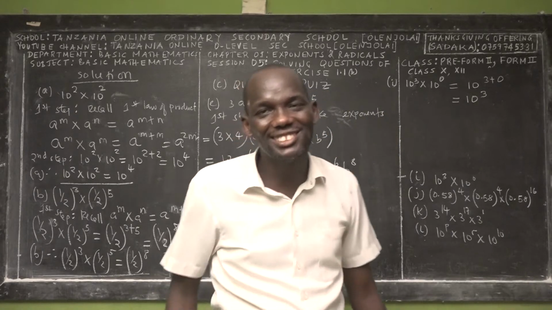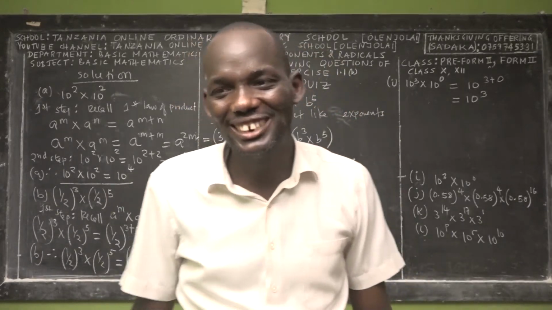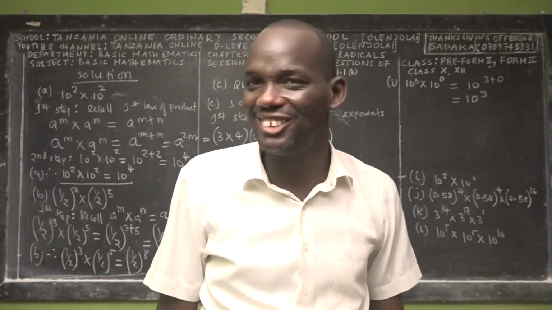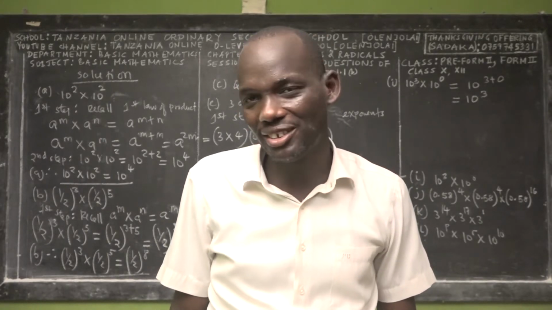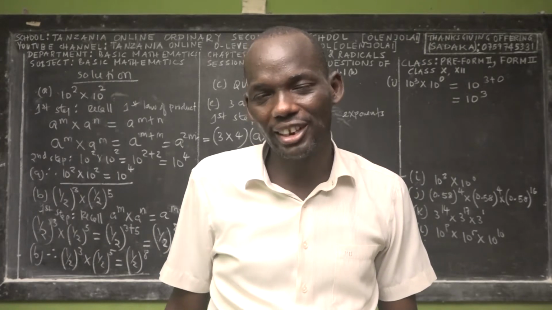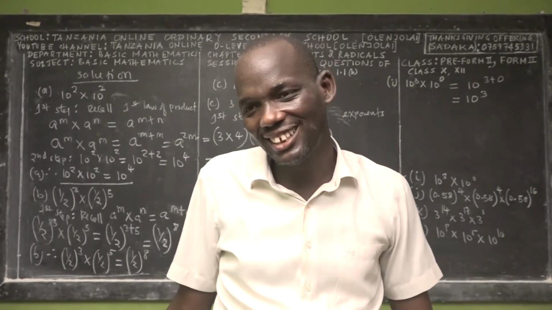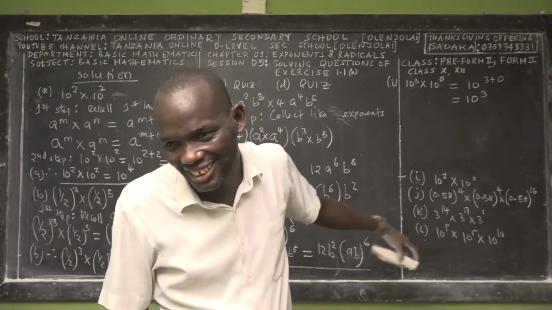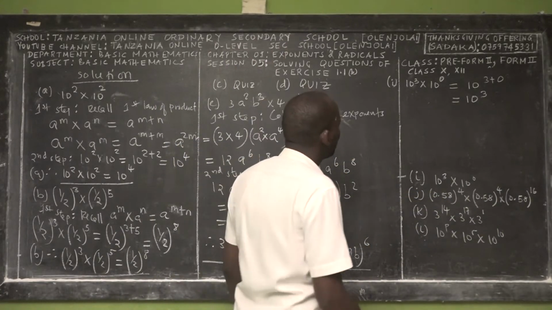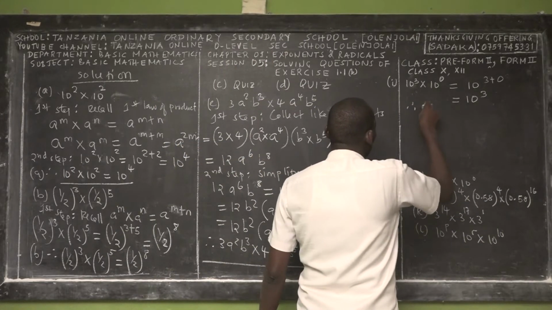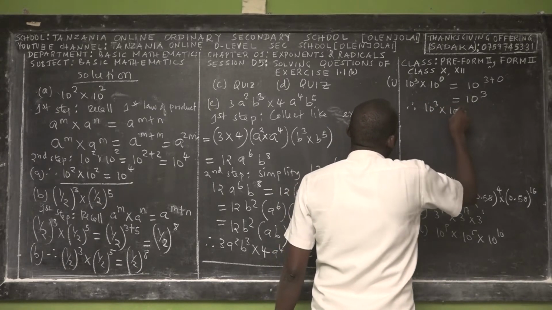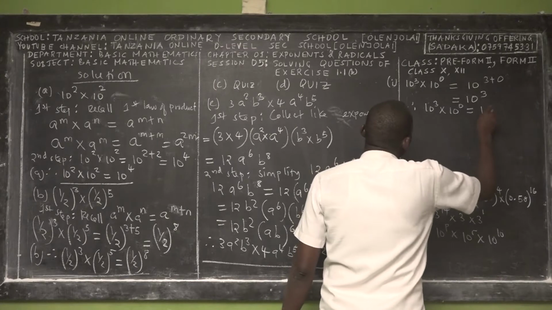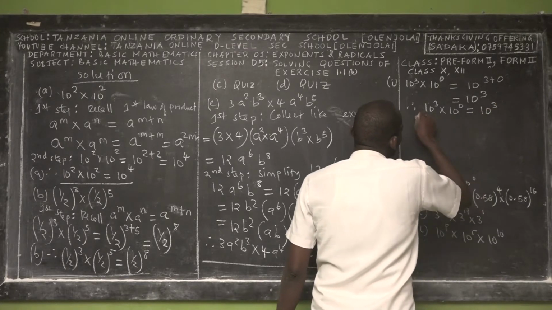Some of the students say, sir, please do that one, I don't know how I can deal with 10 power 0. But you're just afraid of the question, the question is not difficult. I think it's one of the questions which have the shortest solution. Because you conclude 10 power 3 times 10 power 0 is equal to 10 power 3. You're done.